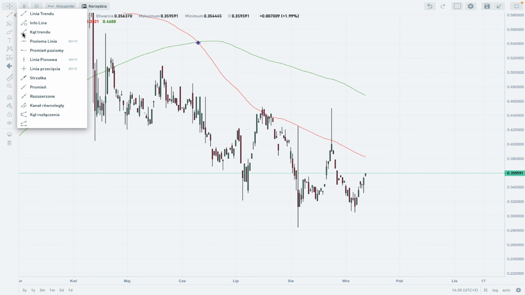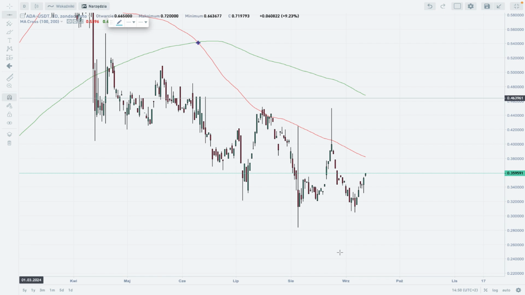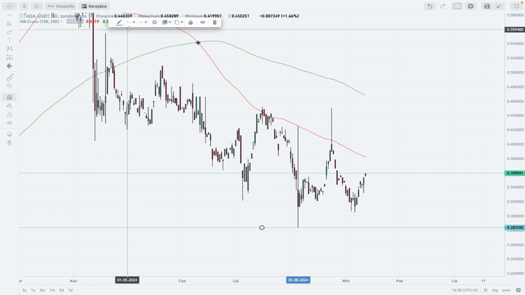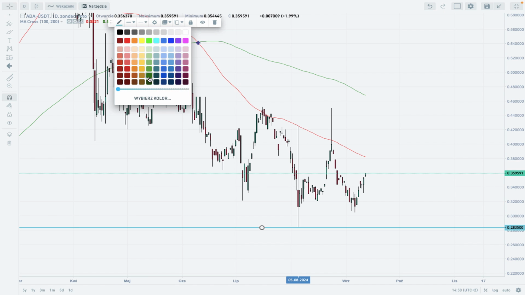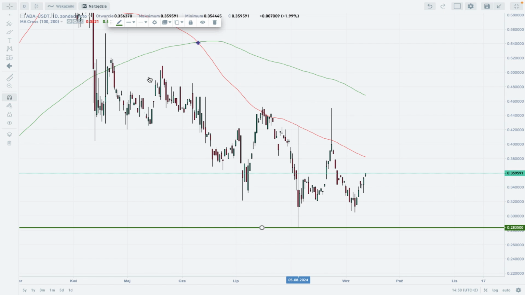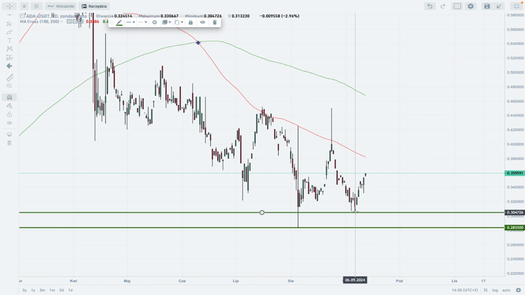So let's mark important levels. We are going to start with the technical support. The technical support is located at the level of 0.2835. There is another one, of course, the recent one from September 6th. This is 0.3047. Very nice movement to the upside.